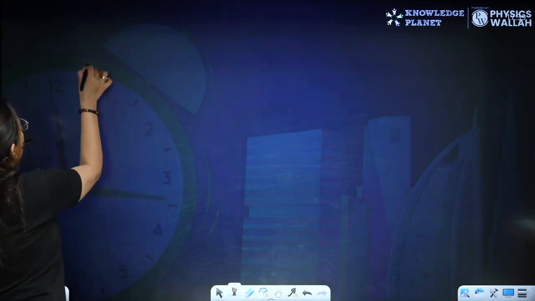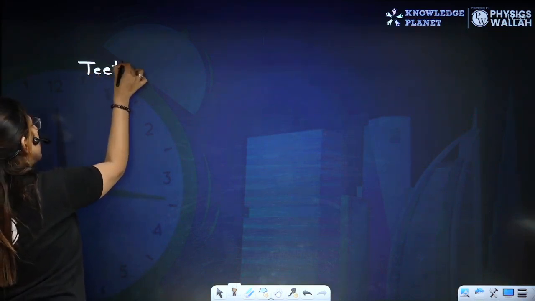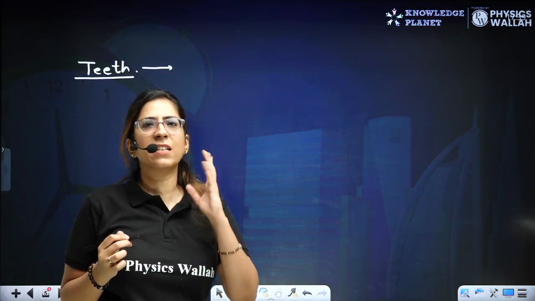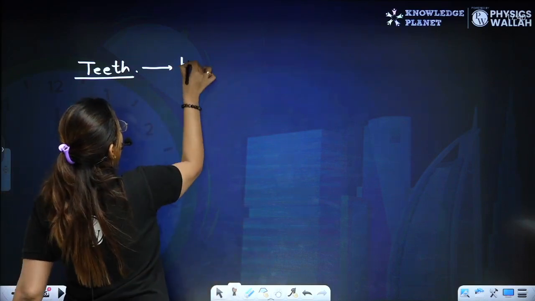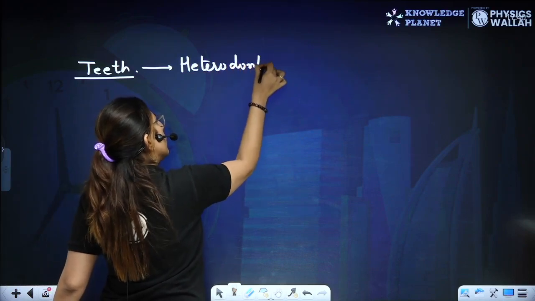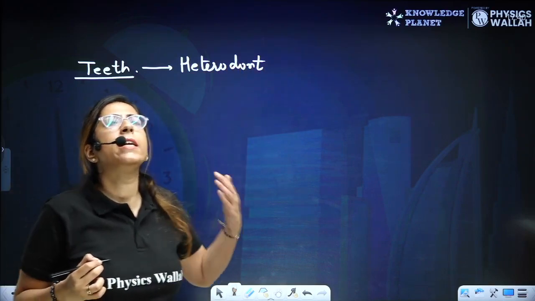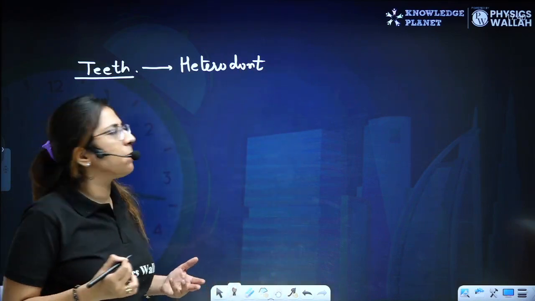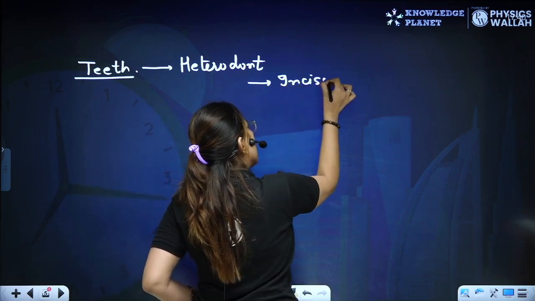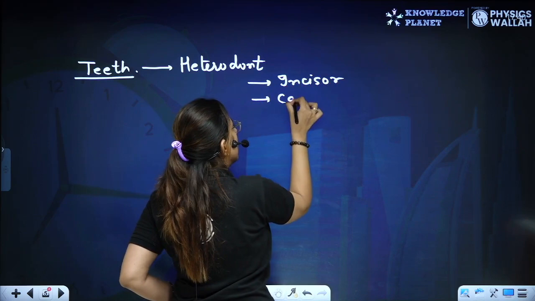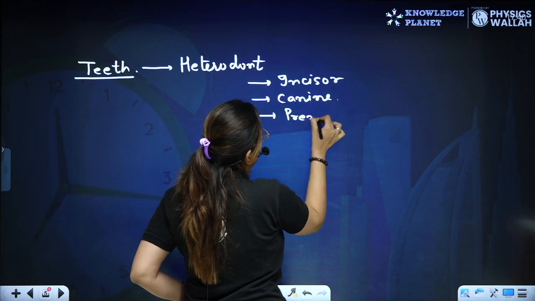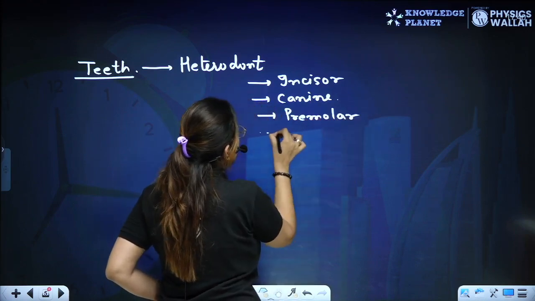So, we were talking about the teeth. 3 terminologies you should remember as far as your teeth are considered. The first one is heterodont. Heterodont means different types of teeth. We have different types of teeth. For example, buddies, we have incisor, we have canine, we have premolar, and next we have your molar.